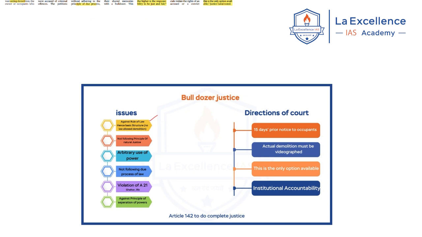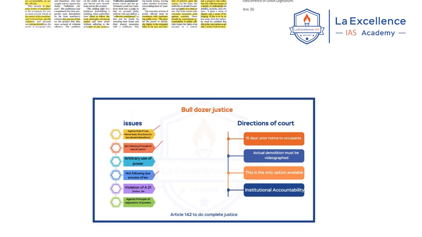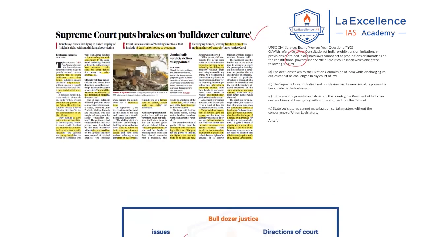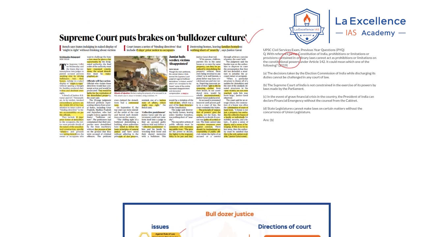Now, many people read the newspaper, but they don't know how to link the newspaper to the UPSC syllabus. There is a smart way in which you can use one news article for multiple GS papers. For example, this article, Supreme Court breaks from bulldozer culture. From the GS paper 1 perspective, you can use this in Indian society also.